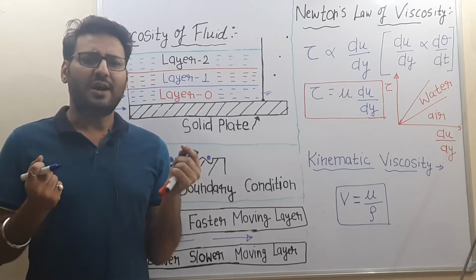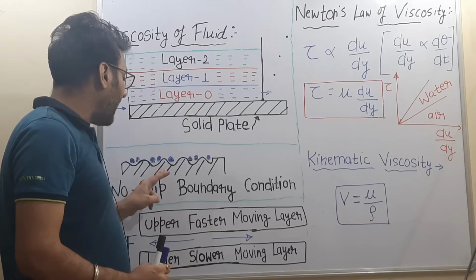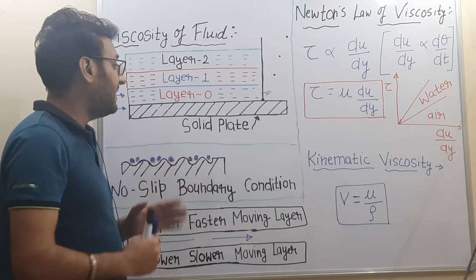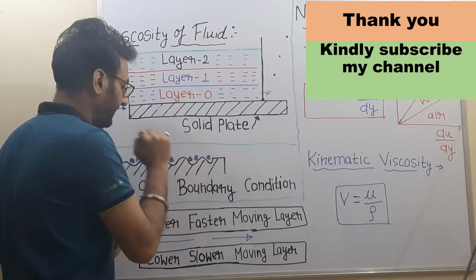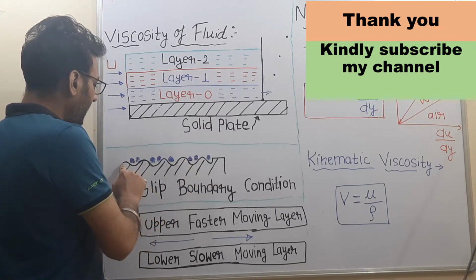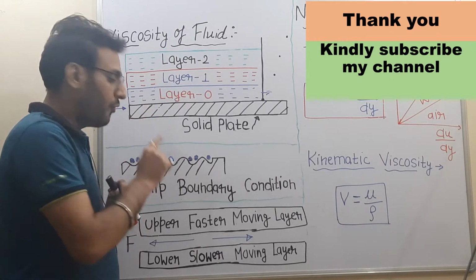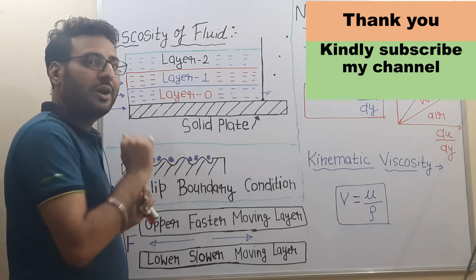Now, the question arises, why does this layer 0 become stationary? This happens due to microscopic boundary roughness. Consider the microscopic view of the surface of this solid plate. Now you can see in this diagram, this is showing the peak of the boundary roughness and this is showing the valley of the boundary roughness.